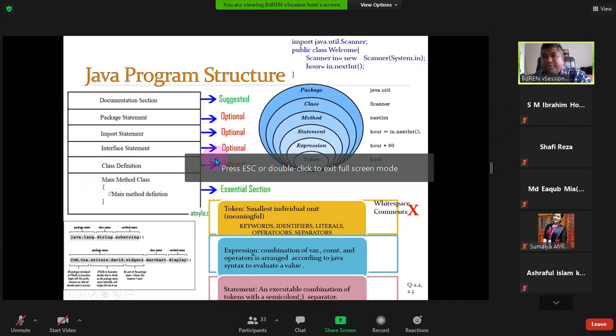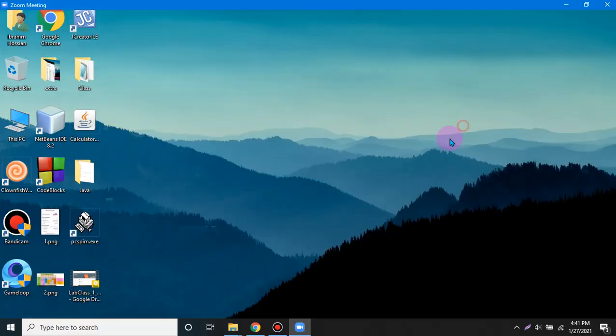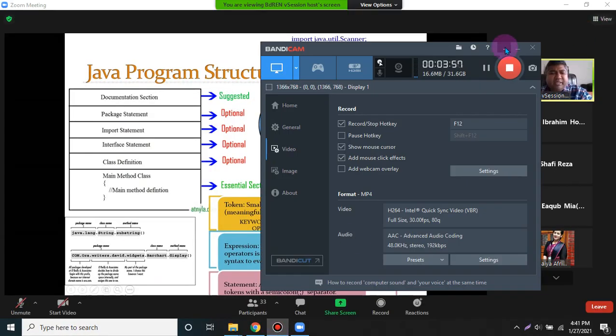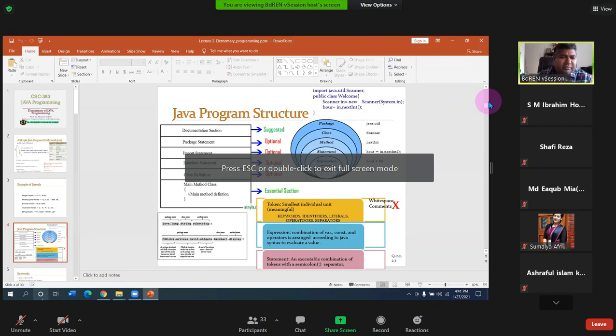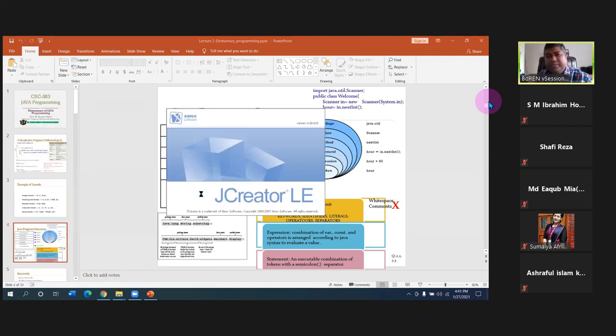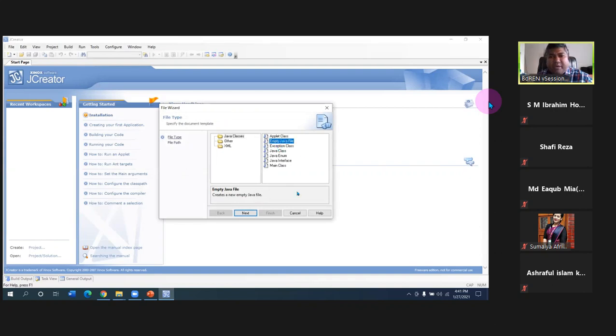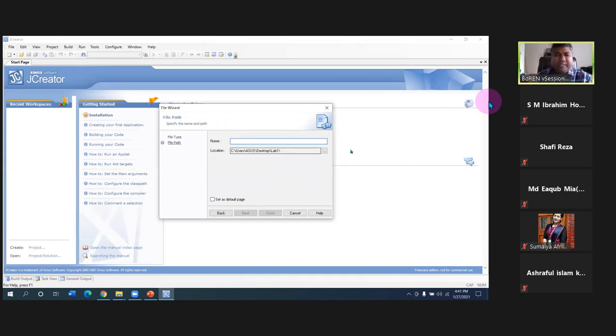Now we are going to today's lecture. When you write a program in Java, the program has a structure, right? The first thing you need to do, I want to show here in the IDE, is create a new file where you write the program. What is the format for writing? Let's say we are writing the test for C section, .java.